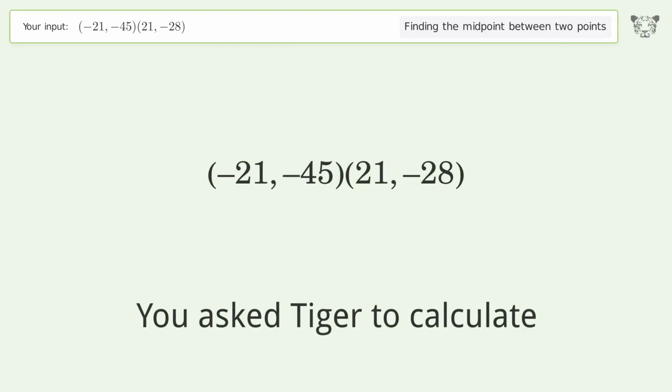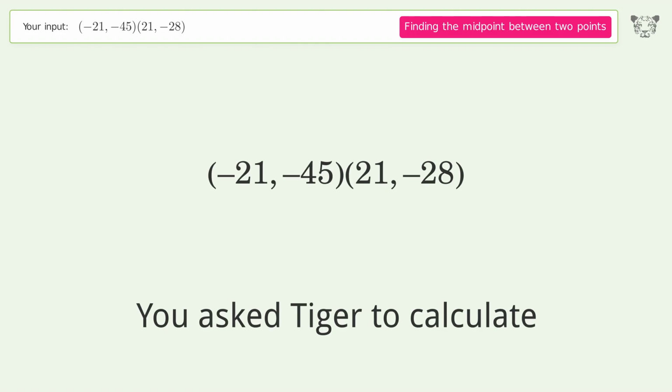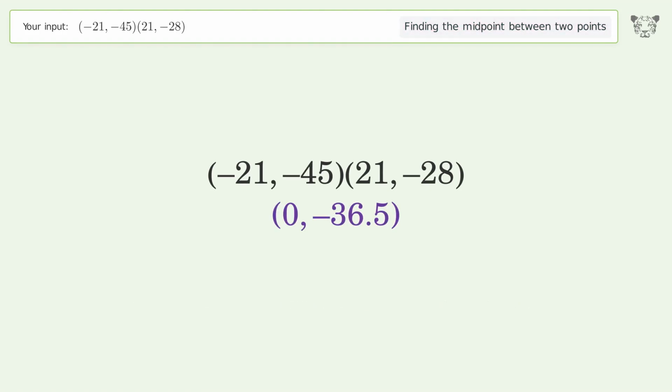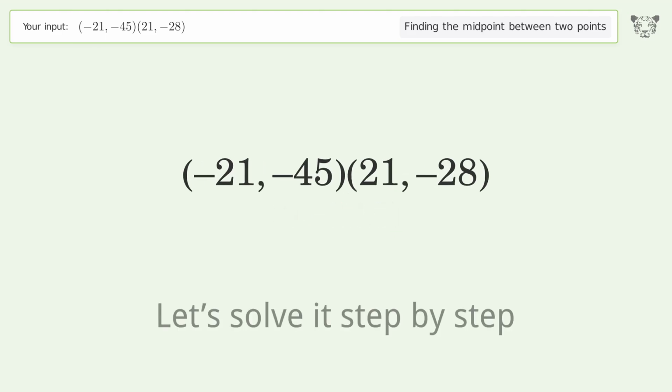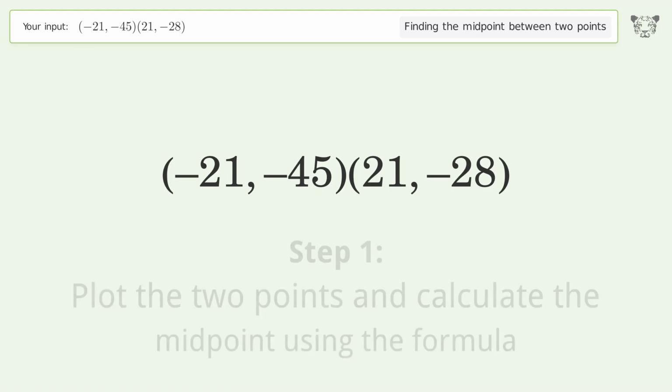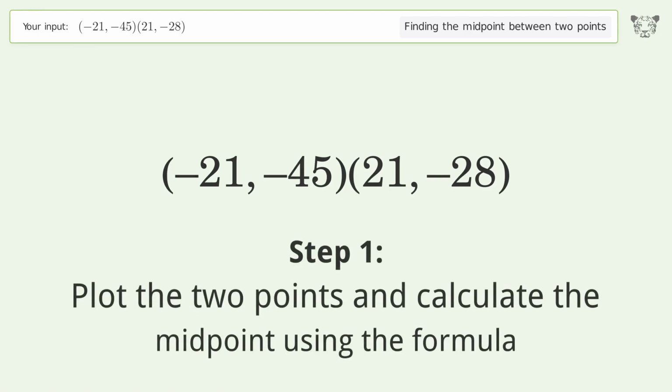You ask Tiger to calculate. This deals with finding the midpoint between 2 points. The midpoint between the 2 points is 0, -36.5. Let's solve it step by step. Plot the 2 points and calculate the midpoint using the formula.